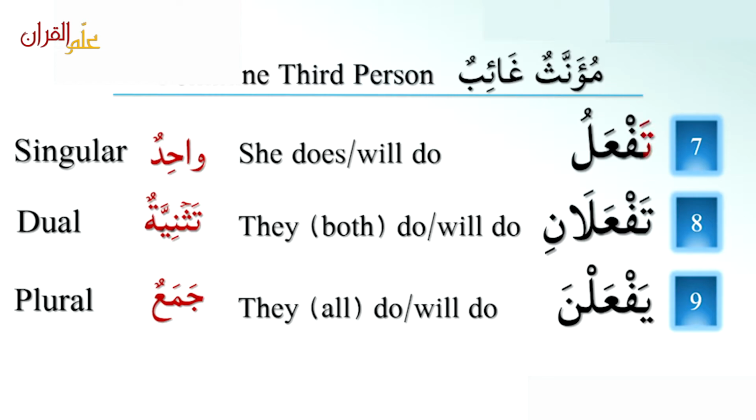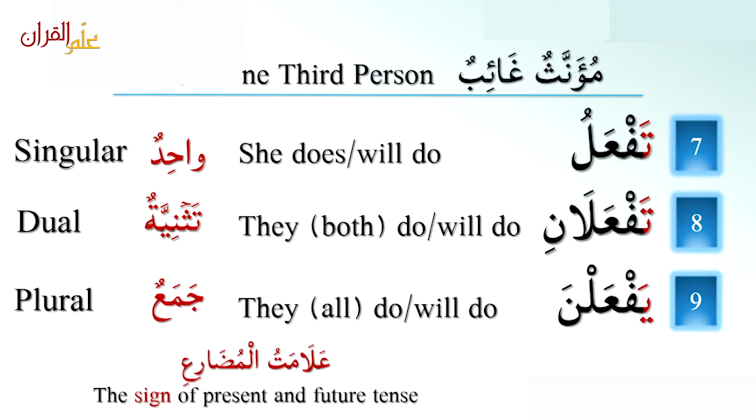So the ta in تفعل and the ta in تفعلان and the ya in يفعلن indicates علامة المضارع. This is the sign of present and future tense. So these all are فعل مضارع.